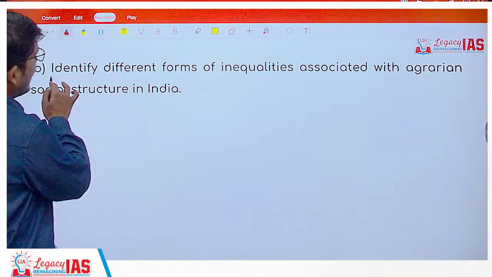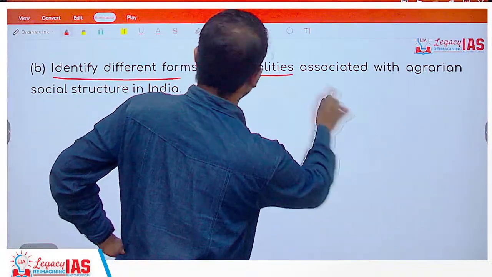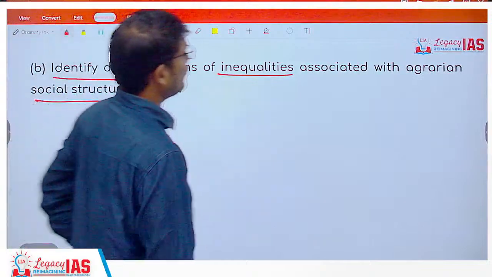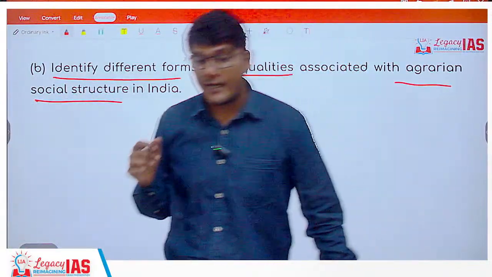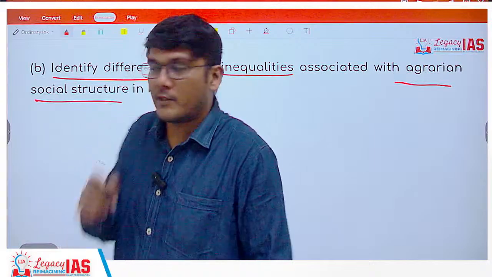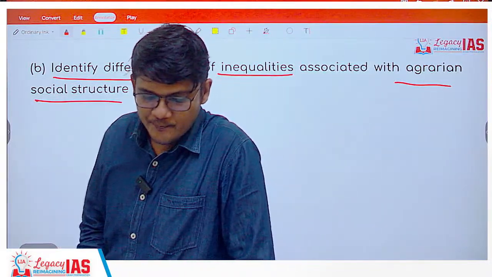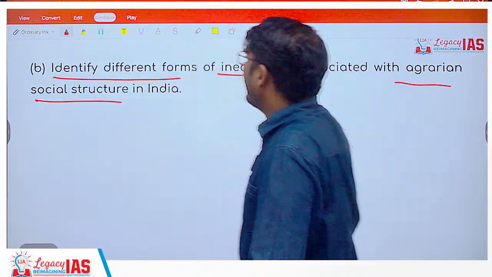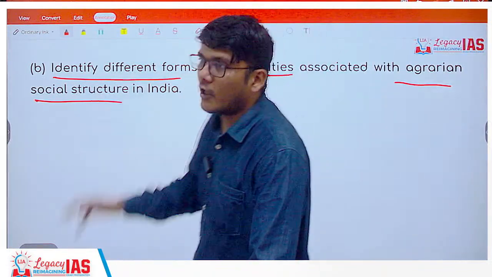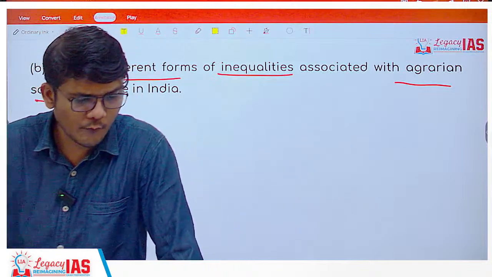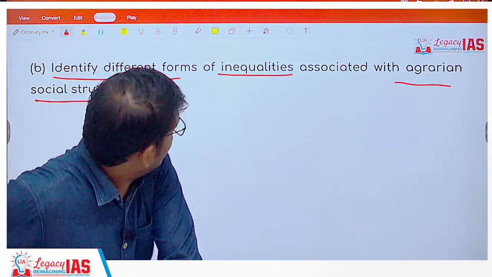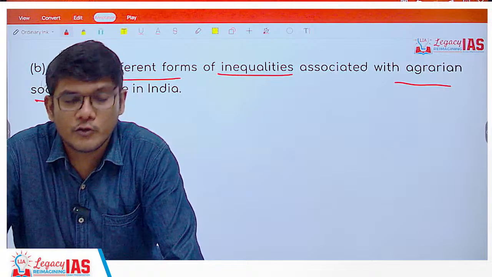Question 8b, identify different forms of inequalities associated with agrarian social structure. So now see, agrarian social structure, how much importance it has been given. I think this is the 3rd question that has been asked with respect to the agrarian social structure. So around 50-60 marks worth of questions have been asked with respect to the agrarian social structure.